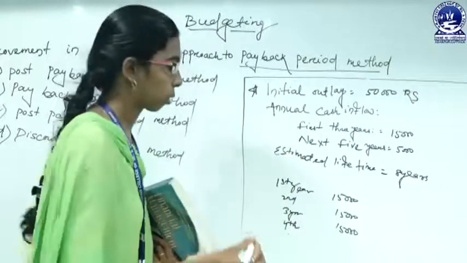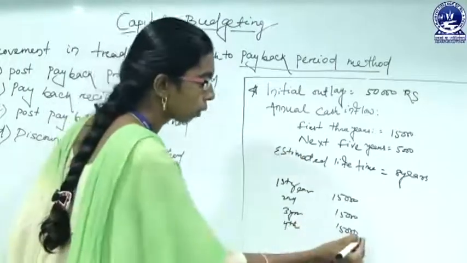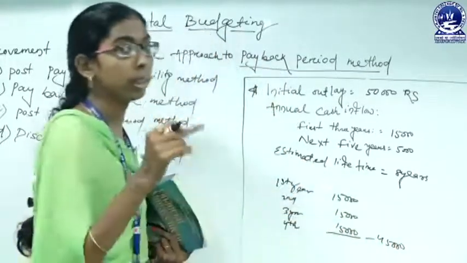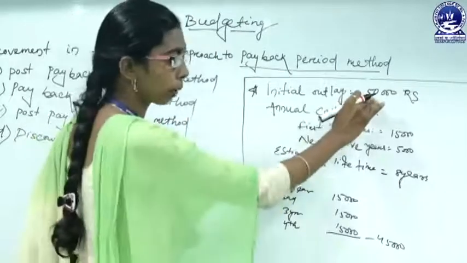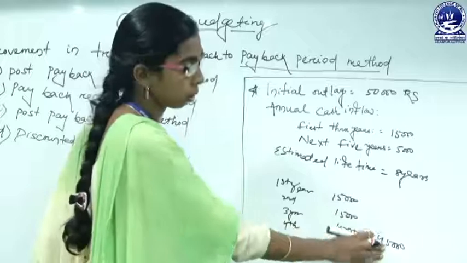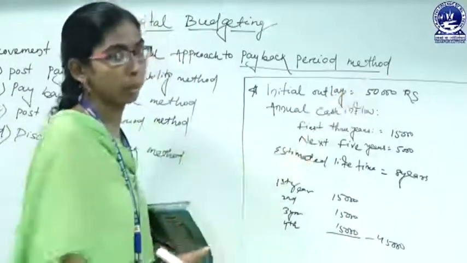If we calculate up to this, we have already got 45,000 rupees of our initial investment. We have invested 50,000 and we have already got 45,000. We need 5,000 more to cover our investment money.